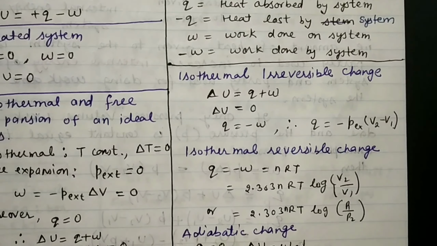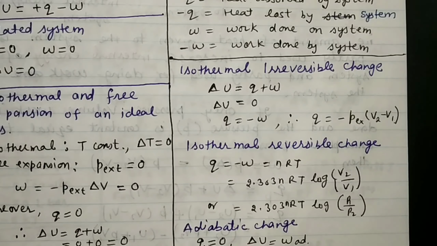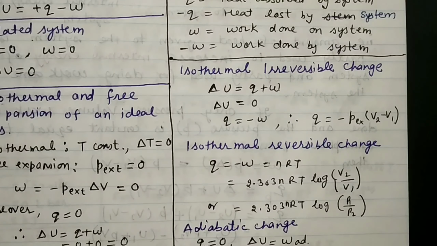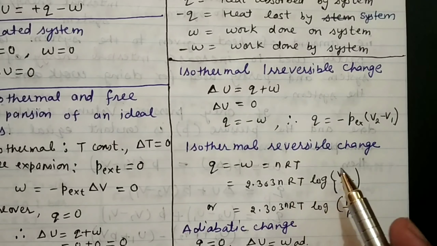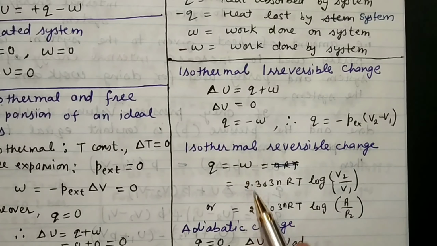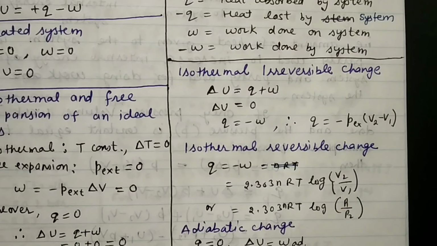And in adiabatic change, we will get Q is equal to 0 and delta U is equal to W, the work done adiabatically, meaning the adiabatic work done is equal to change in internal energy. Here, for the isothermal case, just by putting the value you will write Q is equal to minus W and W is equal to 2.303 nRT log V2 by V1.